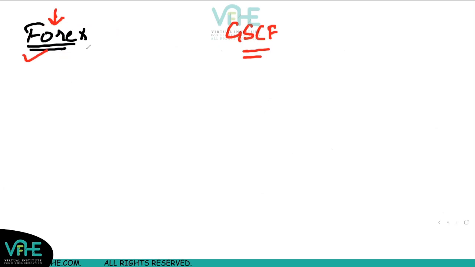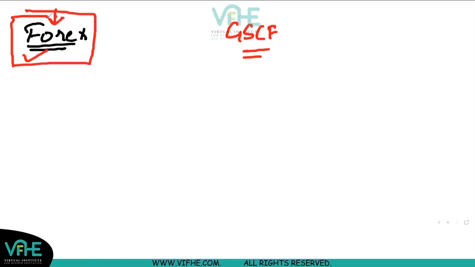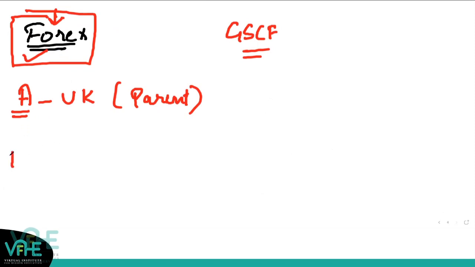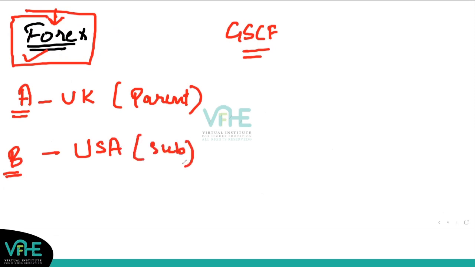So first, talking about the foreign exchange, what is there in foreign exchange? If this is company A, it is located in UK, right? But the A company is the parent, but the subsidiary is located in, let's say, US. So B company, the subsidiary, is located in USA. So the functional currency, now IAS 21 talks about two currencies, right?